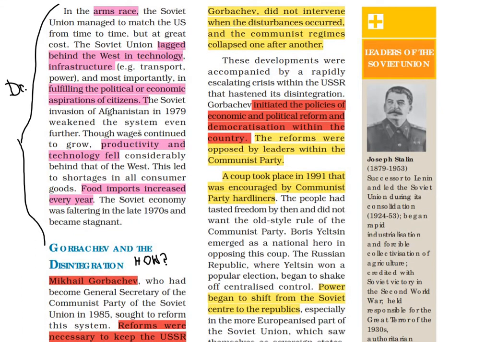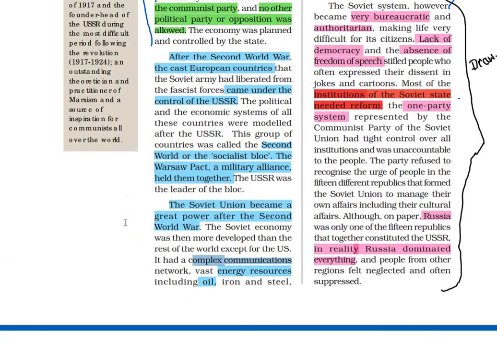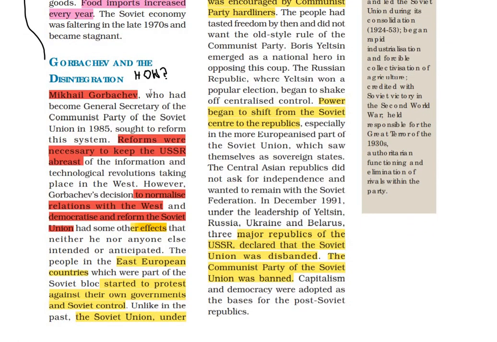Next up, though wages continued to grow, productivity and technology fell considerably behind that of the West. Food imports increased everywhere and the Soviet economy was faltering in the 1970s and became stagnant. These were some of the drawbacks of the Soviet system. Next, we are going to learn about how the disintegration of the USSR happened.